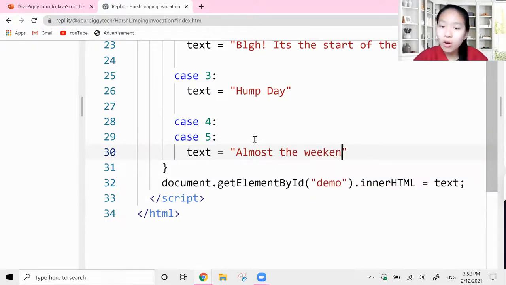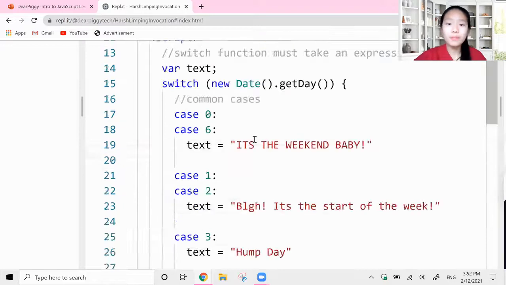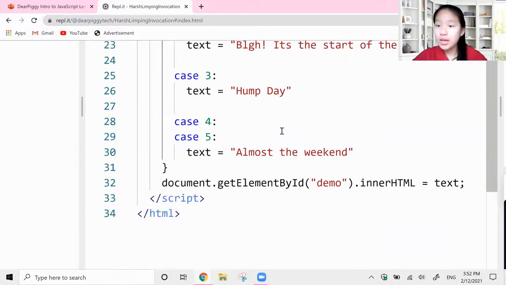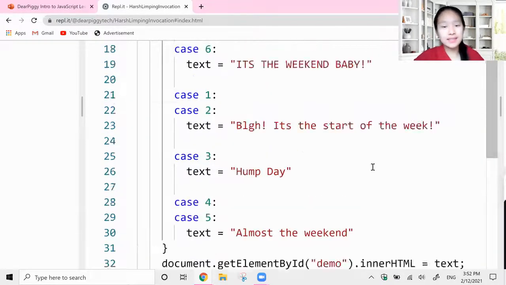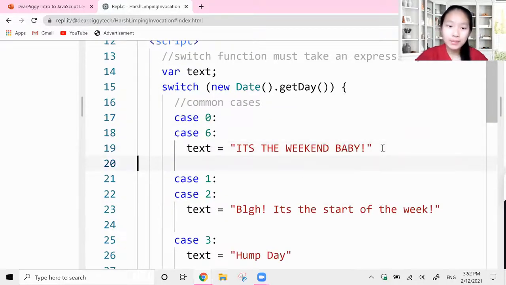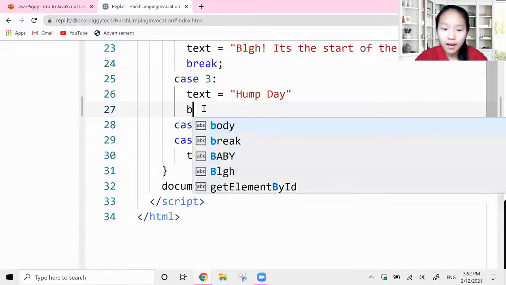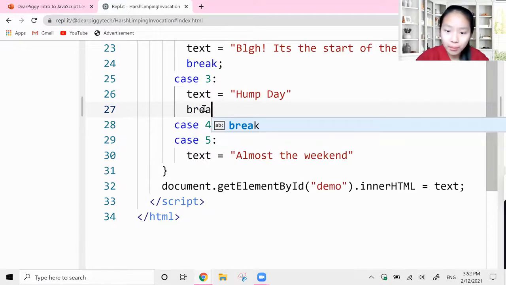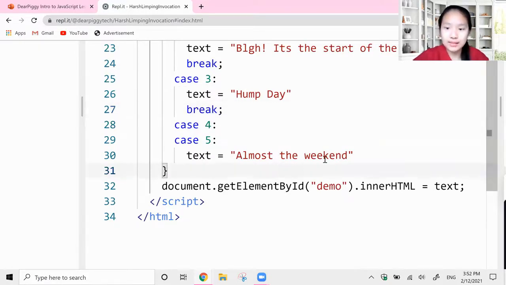Right, so we can see that common cases are very, very helpful because what they do is they let you use the same output for several different cases. So the same thing will happen for multiple cases, which can be useful, right? What's something that I'm missing, guys? I heard it. It was the break keyword. Because remember, every time you finish a case or a common case, you need to exit the switch function. Otherwise, you're going to end up with everything showing up as almost the weekend since it's the last part.